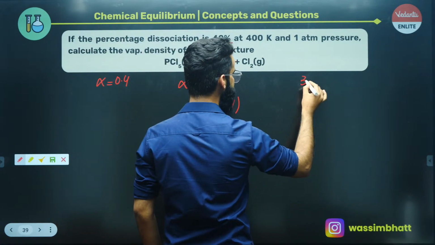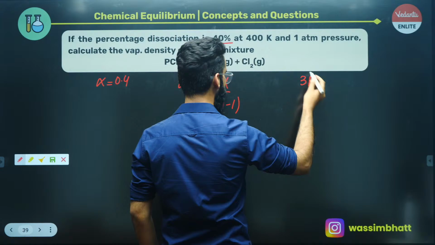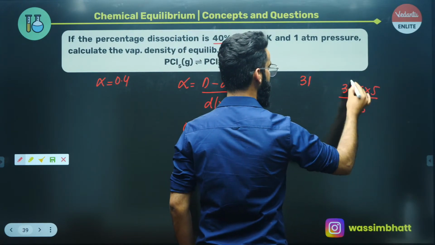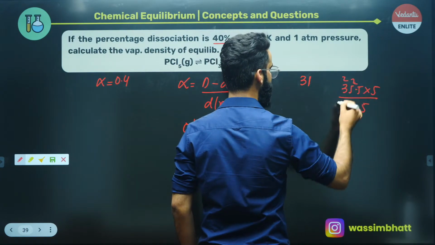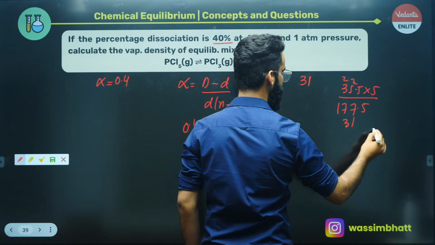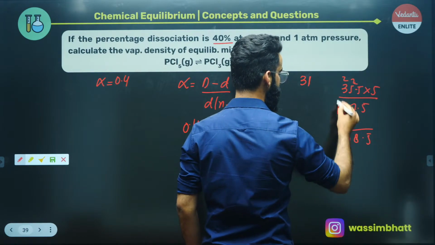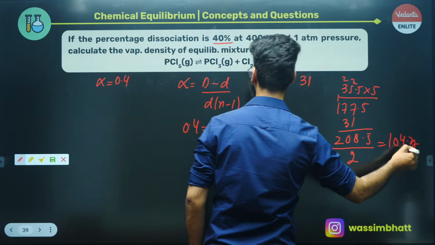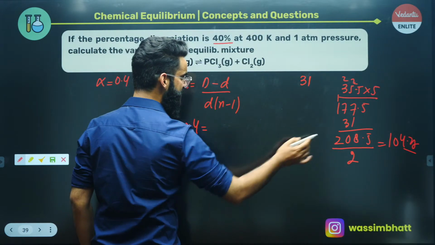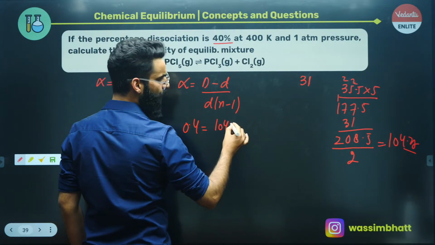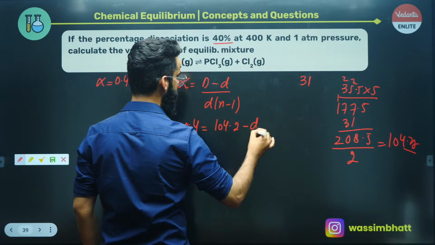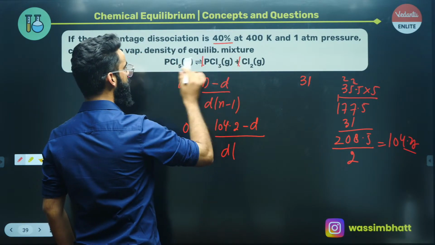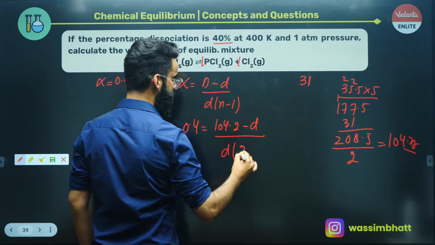Phosphorus is 31, I believe. Chlorine is 35.5, multiplied by 5 chlorines, that's 177.5, plus 31, that's 208.5, divided by 2. The value comes out to be 104.25. So the capital D value is the molar mass of the reactant divided by 2, which comes out to be about 104.25, minus small d, which you need to calculate, and n minus 1. What is n? 1 plus 1, 2. From 1 mole of reactant, you are getting 2 moles of product, so this is 2 minus 1.